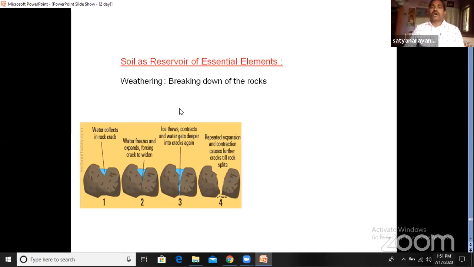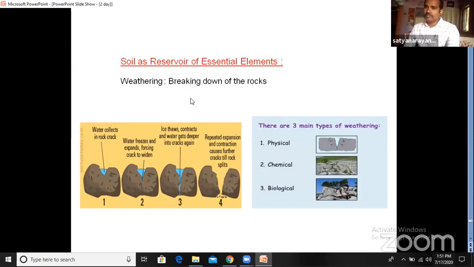Now, how does the weathering process occur? It occurs in three ways: the physical way, the chemical way, and the biological way. The physical way is the breakdown of the rocks. In the chemical way, different kinds of chemicals are added, so by that also some minerals are added to the soil.